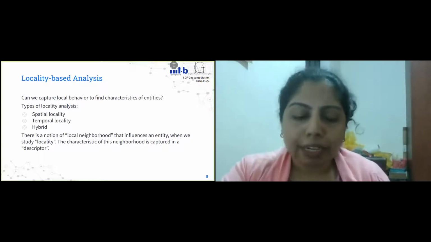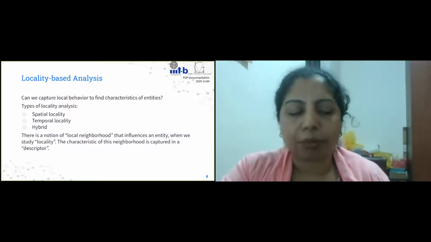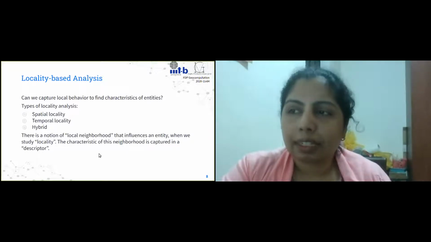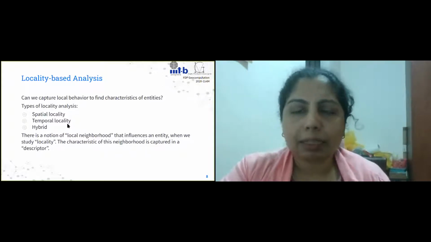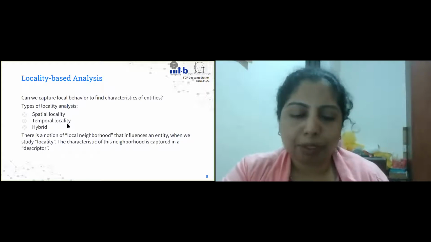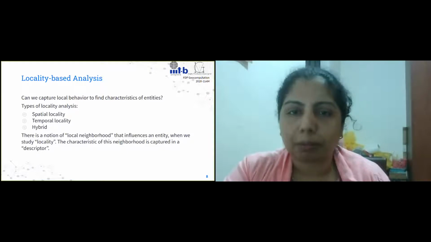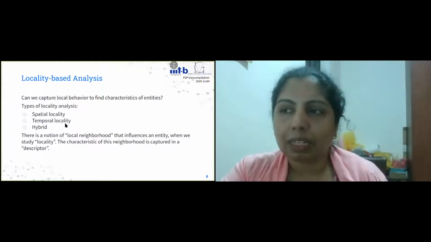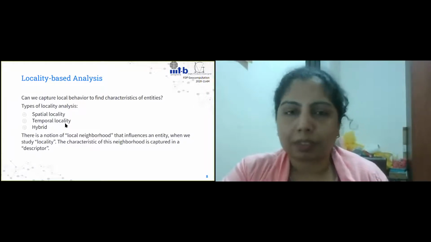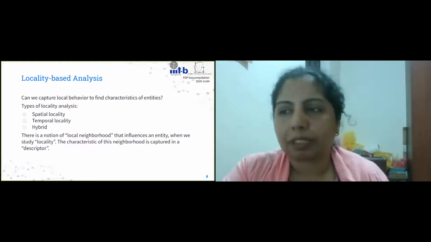So there are different kinds of locality which are used typically in most scientific computing problems, and they are largely to do with spatial locality and temporal locality. Now, spatial locality and temporal locality more or less work the same way. If you look at space, three-dimensional space, and time as a physical dimension, they all work the same. But there are some differences in the way in which some of the processing is done if it is time series versus if it's just spatial data.